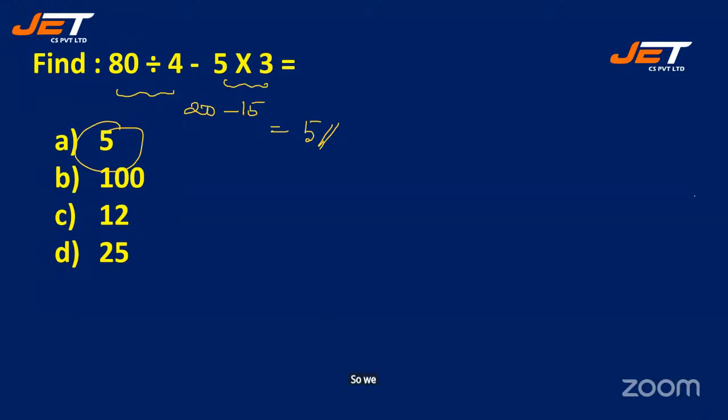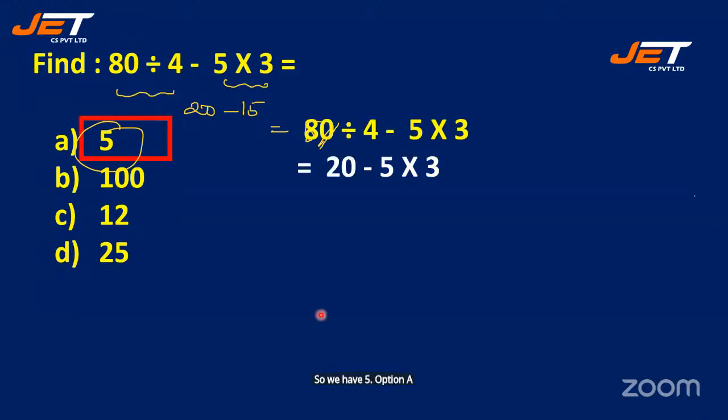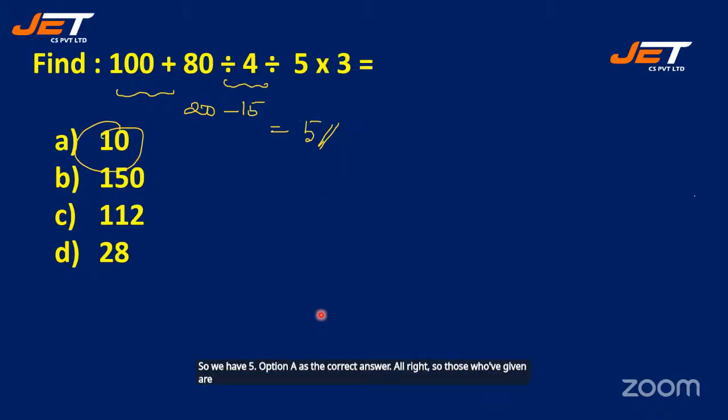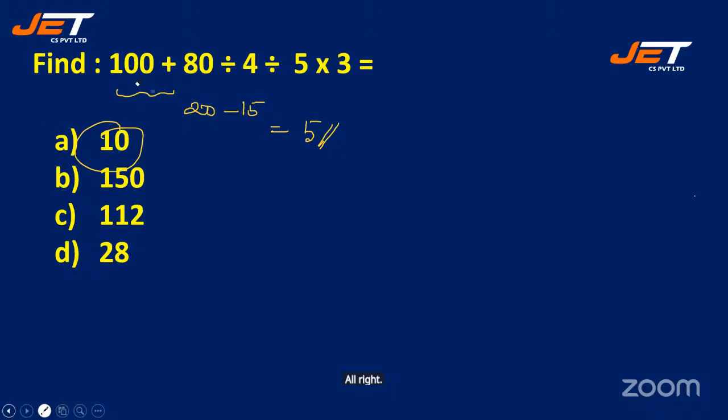So we have 5, option A as the correct answer. All right, so those who have given option A is the correct one. All right. Let me erase this. Now see the next question.